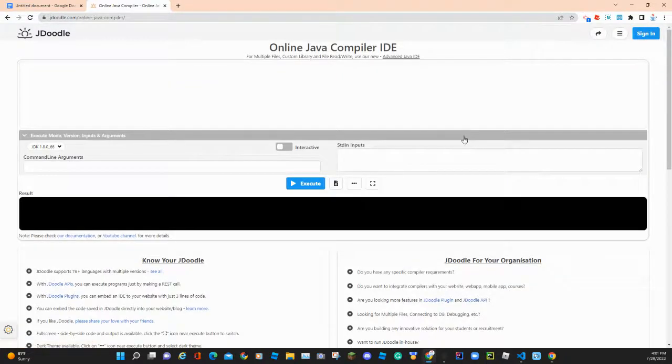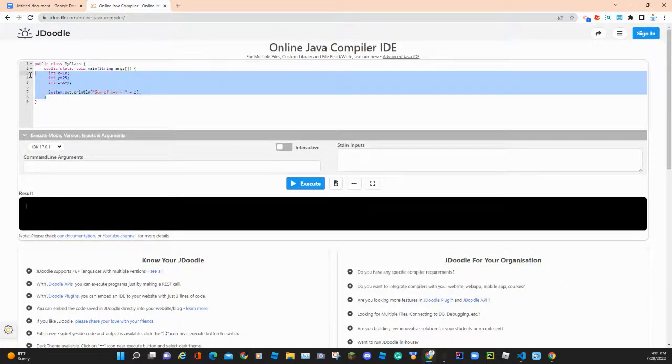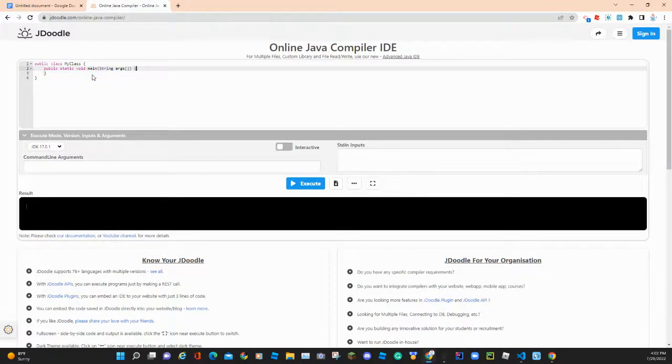So there's Java, and don't worry about this. We'll be getting into this code in a future tutorial. This is not for right now. It just has this, and interactive is like you can read user input and all, and you could see JDK, the term I just used before.